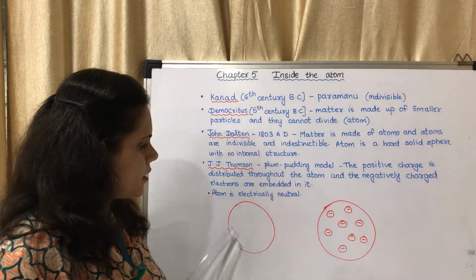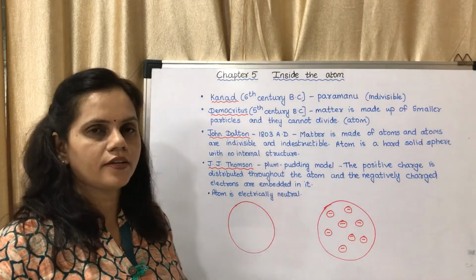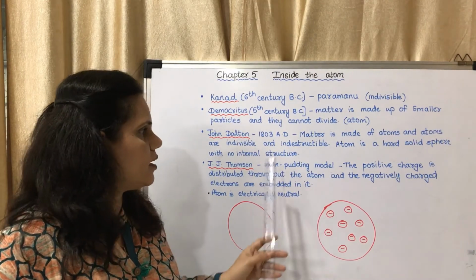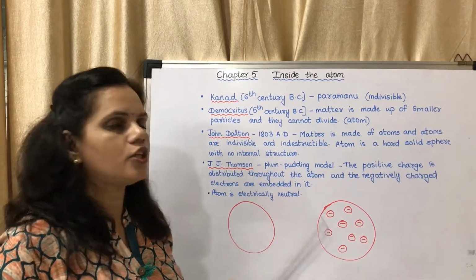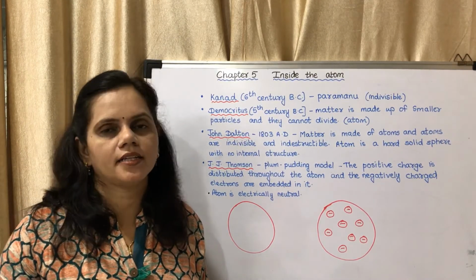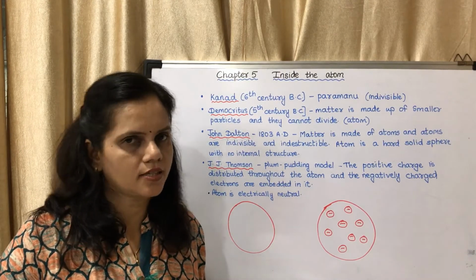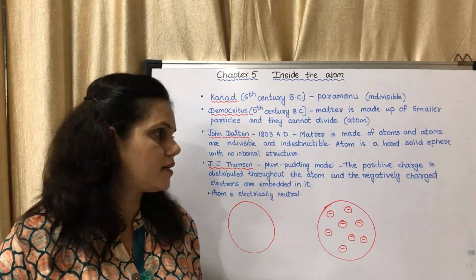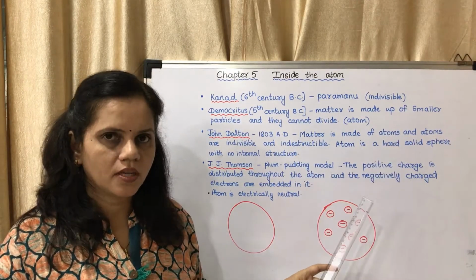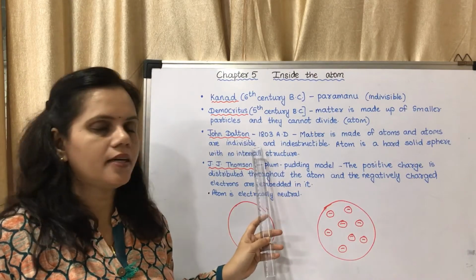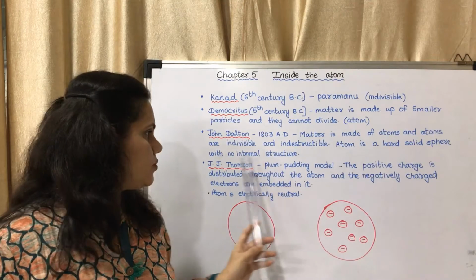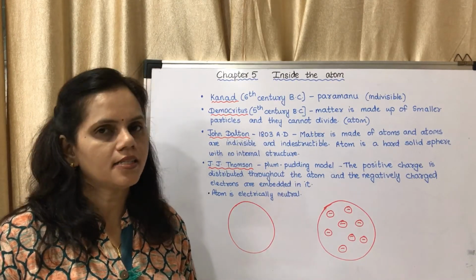Just like the diagram given here in the textbook, figure 5.2. They have given the figure. A hard solid sphere. So it is a solid sphere with no internal structure, because at his time he was not knowing anything about protons, neutrons, electrons and all. So what did Dalton tell? Dalton told that matter is made up of atoms and atoms are indivisible and indestructible. Atom is a hard solid sphere with no internal structure.